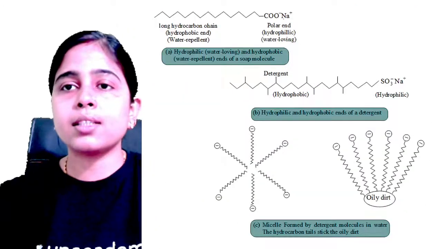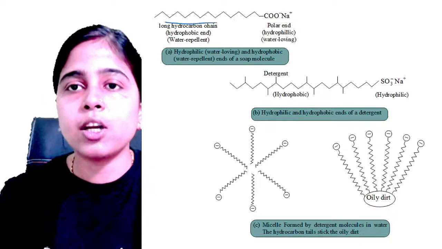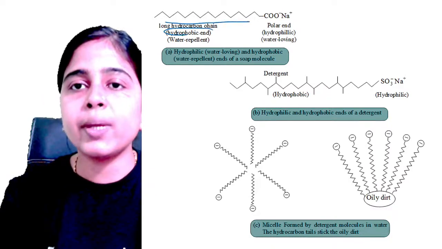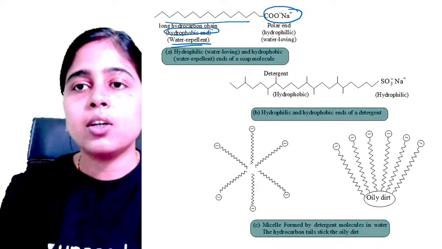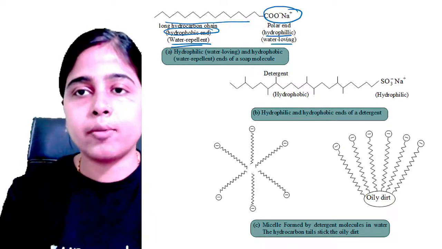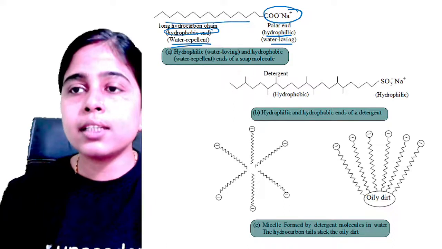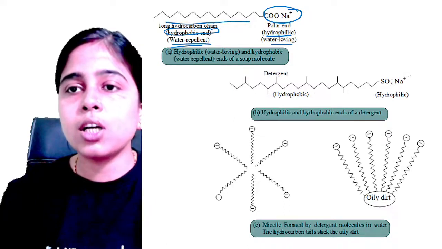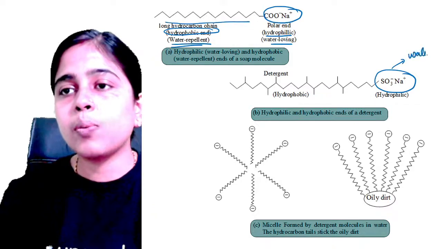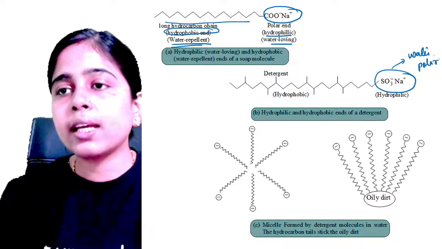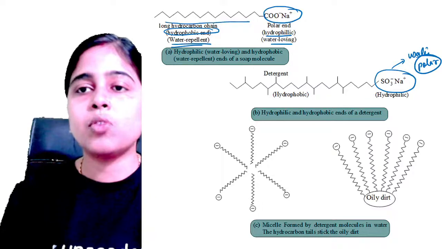So here you can see this is the long chain of hydrocarbons which is hydrophobic, water repellent. And this is the polar end, which is hydrophilic or water loving. In the detergent's case also this is hydrophilic because it is a polar head and water is also polar in nature, so it will be attracted towards the water.